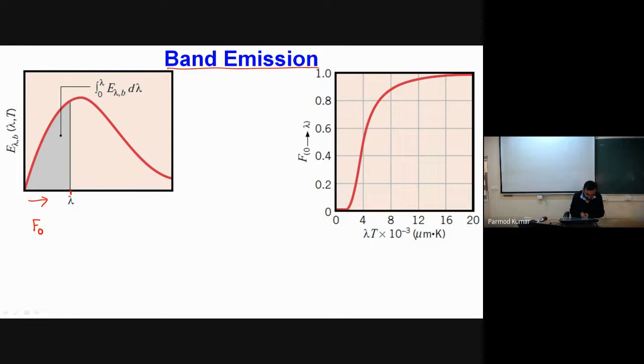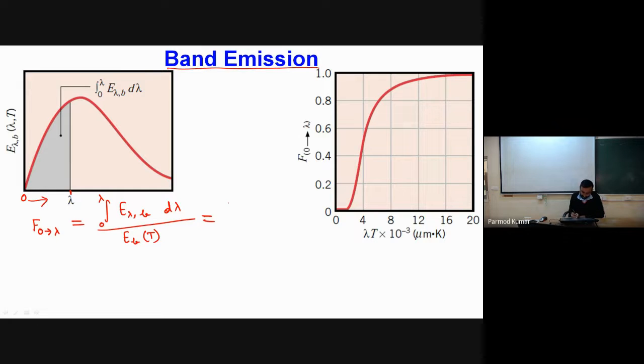So let me say, if this is 0, then F from 0 to lambda will be the integration of E lambda b from 0 to lambda d lambda, divided by E for the entire surface. For the entire surface I can simply write E b, the black body total emissive power.